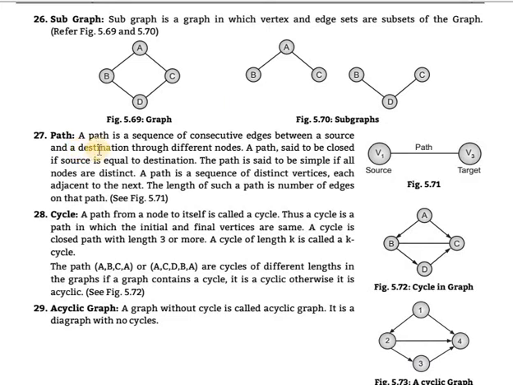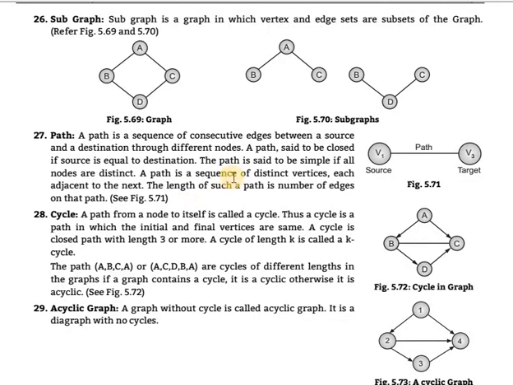Path. A path is a sequence of consecutive edges between a source and destination through different nodes. This is the source, this is the destination. Create that path. A path is said to be closed if the source is equal to the destination. The path is said to be simple if all nodes are distinct. A path is a sequence of distinct vertices, each adjacent to the next. The length of such a path is the number of edges on that path. Edges create the path, so the number of edges is the number of path segments.